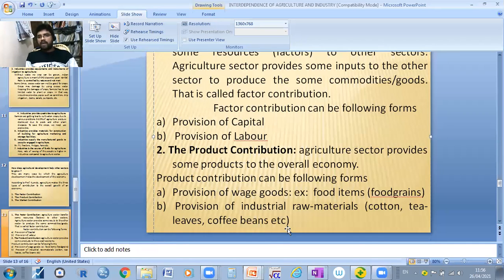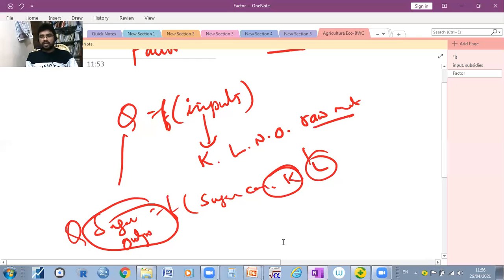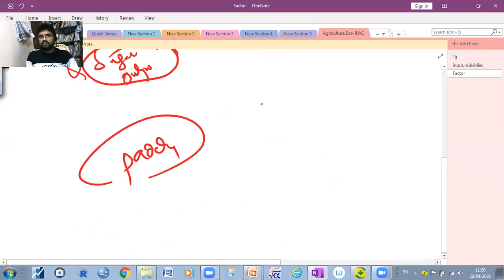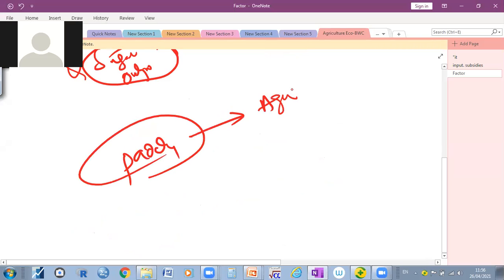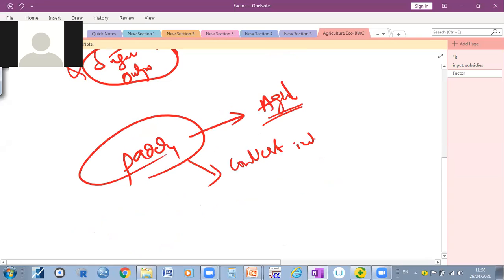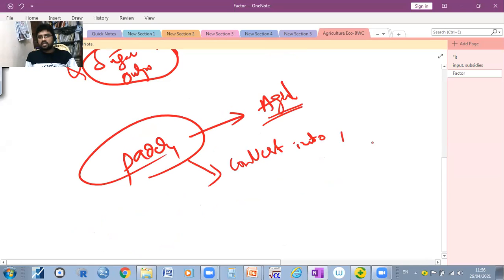For example, if you take when you are producing paddy, the paddy is produced in agriculture. Am I right? Yes, sir. So when you are producing paddy, it can be converted into rice.